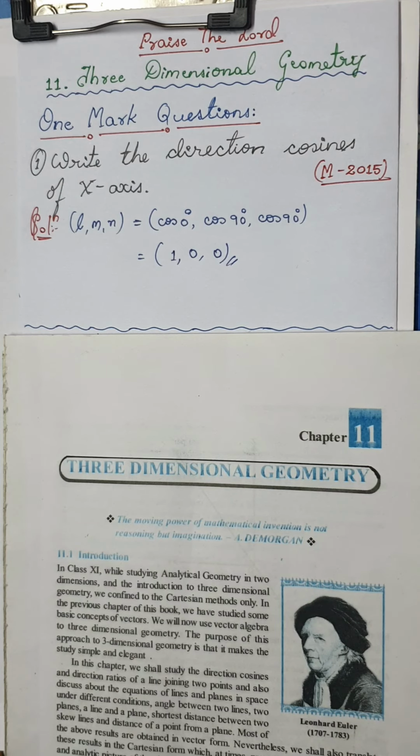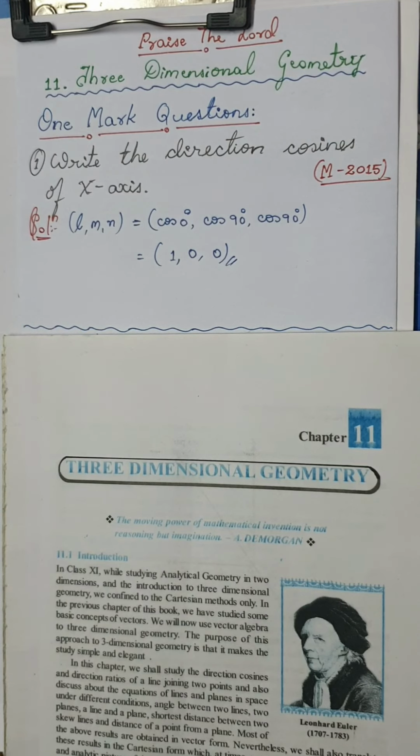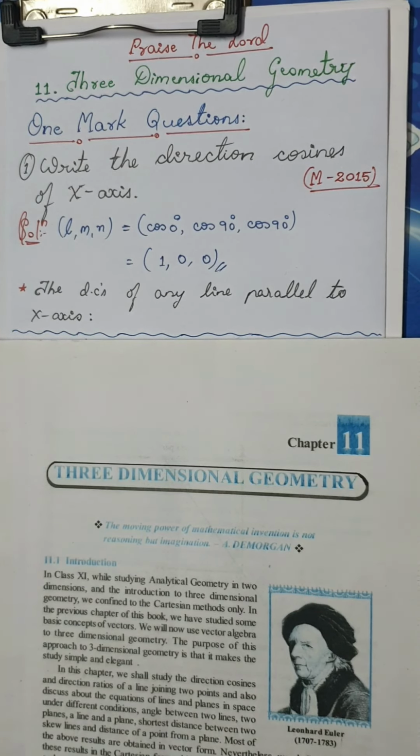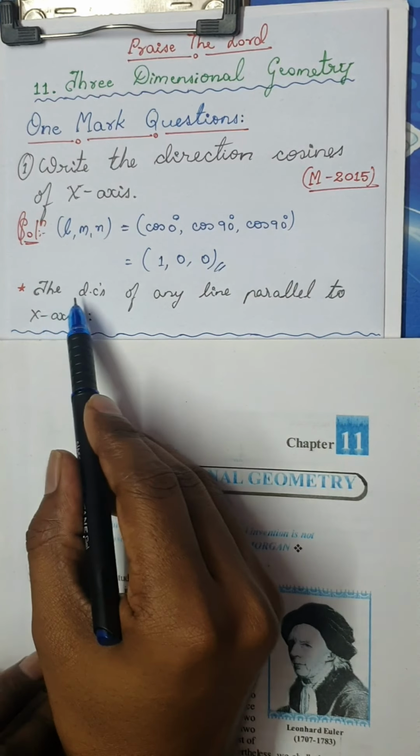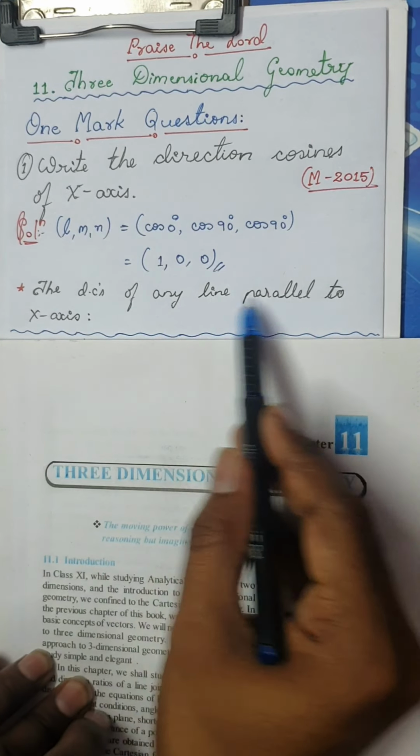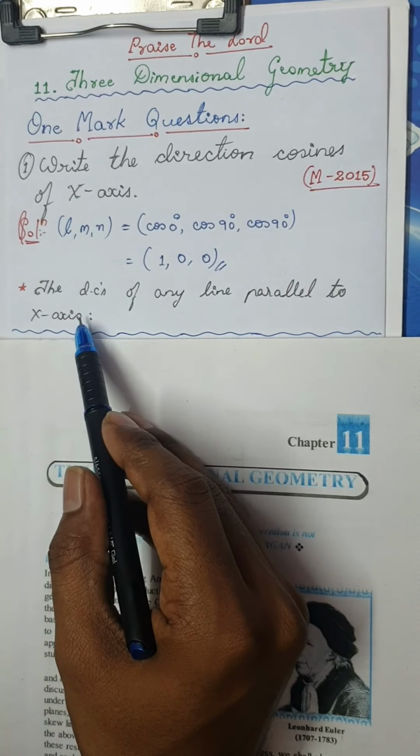Now if they want to challenge you a bit, the same question can be asked in another way: find the direction cosines of any line parallel to x-axis. Even this is simple.